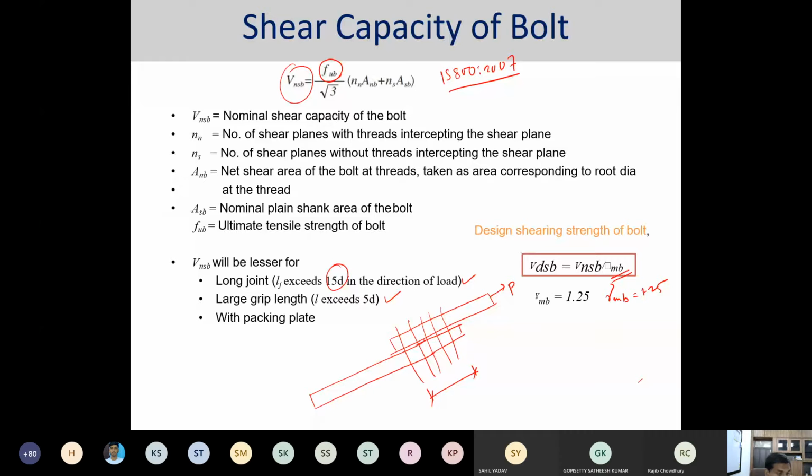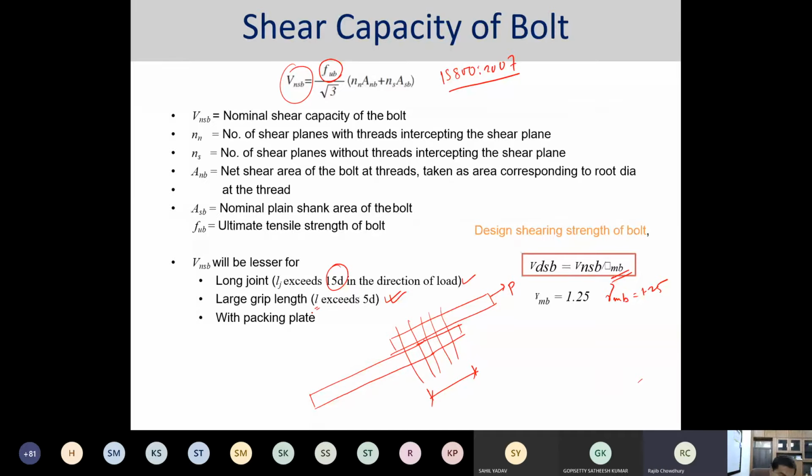Accordingly, if it is a long joint, then a proportional reduction factor is to be employed to get the design shear strength. Then the next factor that is governing is the larger grip length of the bolt. If the grip length L exceeds 5 times the diameter of the bolt, then it is to be considered a larger grip length, and accordingly your reduction factor is to be employed.